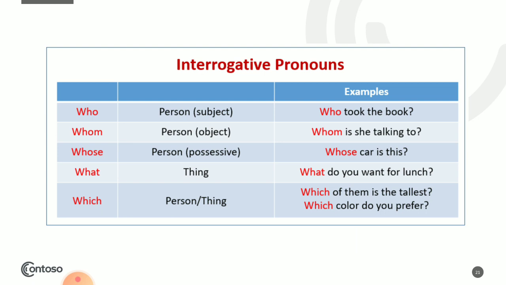Okay? Whom is she talking to? Whose? Whose car is this? What? It can be used for thing. What do you want for lunch? Now, which can be used for person as well as for thing? Which of them is the tallest? Which color do you prefer?